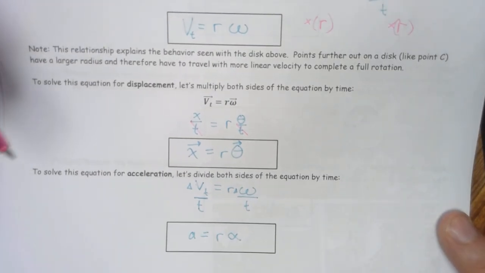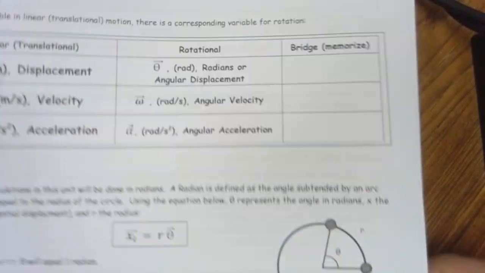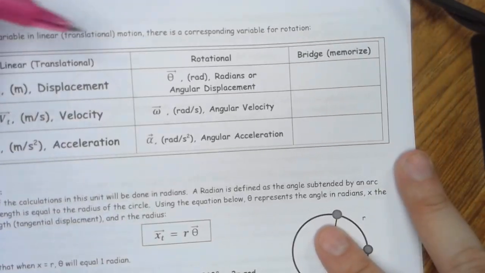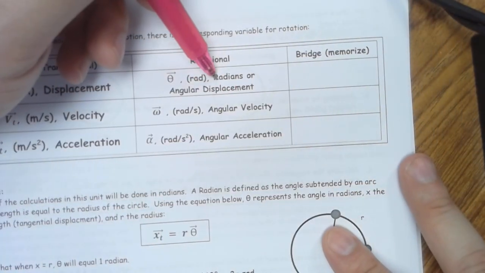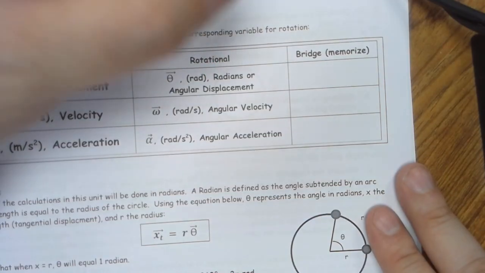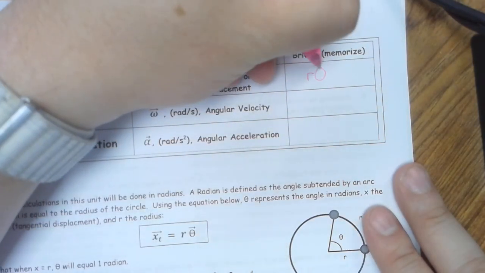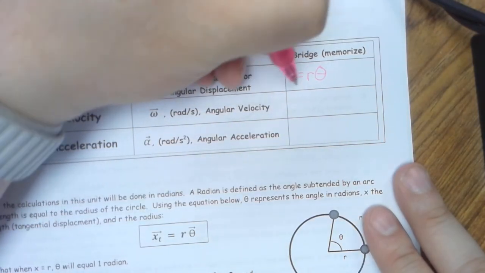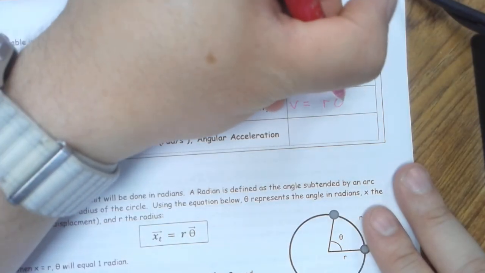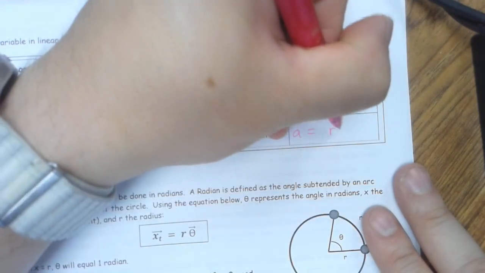Alrighty, so now we have our three bridge equations. We can fill in our chart. We have our displacement versus our angular displacement. And the only difference between the two is multiplying by the radius. This one would be r theta is equal to x. The velocity is equal to r omega. And the acceleration is equal to r alpha.